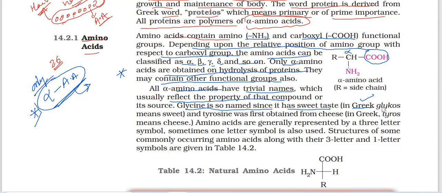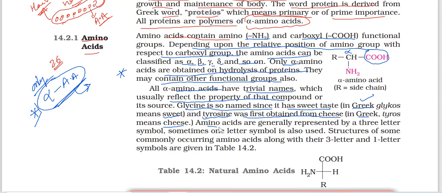In the Greek language, glykos means sweet. So glycine is also sweet. That's why this name is given as glycine. Next, tyrosine. Tyrosine was first obtained from cheese. In Greek, tyros means cheese. That's why it is tyrosine. Like that, names are derived. Like acetic acid and formic acid. Formica means ant. Similarly, acetum, that is acetic acid. These common names are all from the source, and the names are mostly from Latin and Greek.